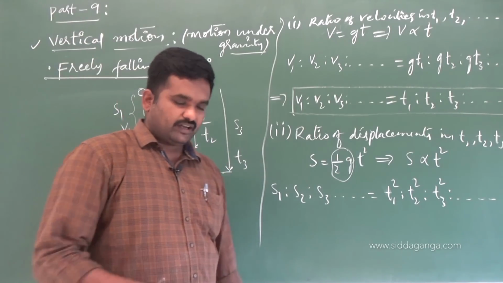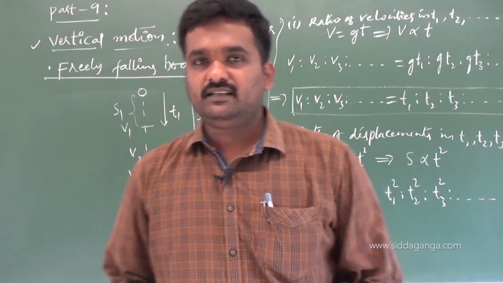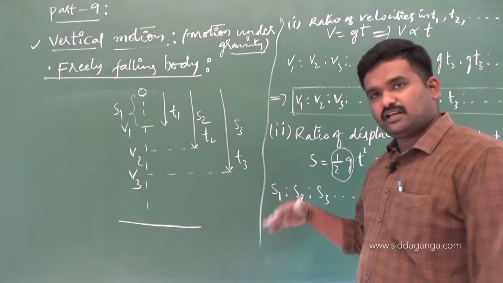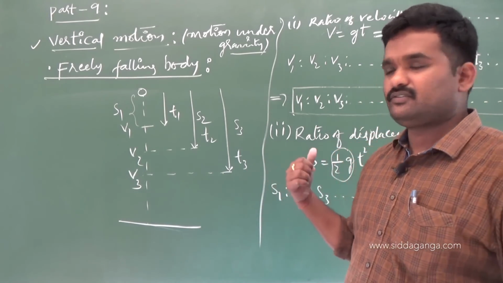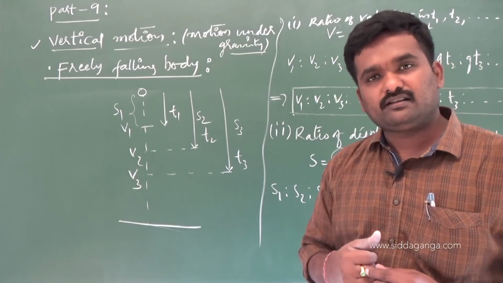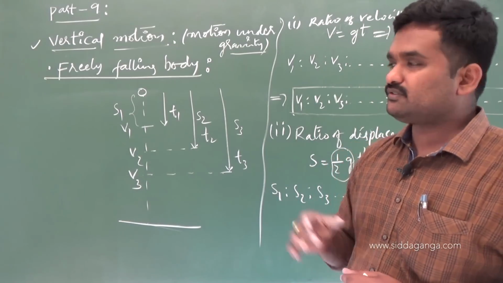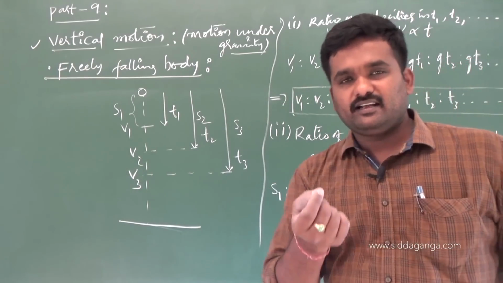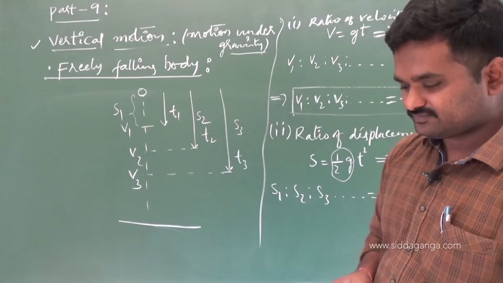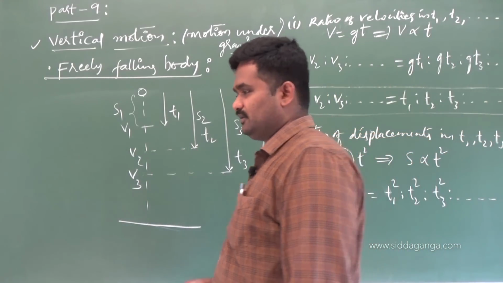I hope you understood what equations we have written. So why have we written the equations? For solving problems of this kind. This is the nature of the questions they are going to ask for the equations of motion of a freely falling body. Simple examples I have given. Shall I take one complicated question here? Just one complicated question I am going to consider.